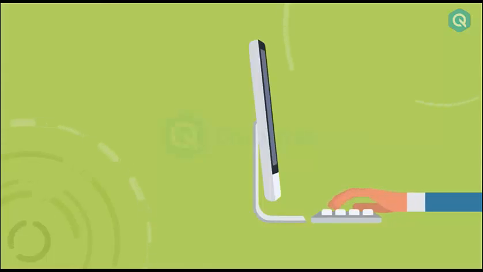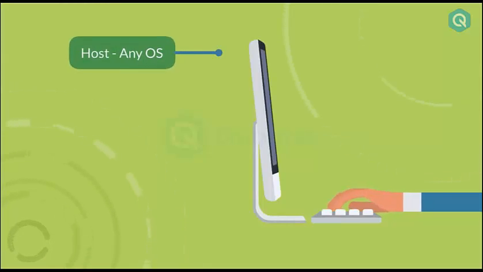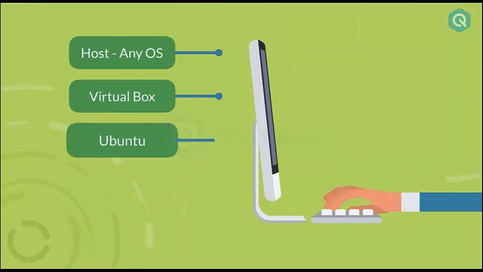So in this course, to set up multiple virtual machines, we are going to use first the host machine, which is Mac in my case, second VirtualBox, and third Ubuntu OS, which is the most common Linux distribution for users. So let's start the installation of these packages.